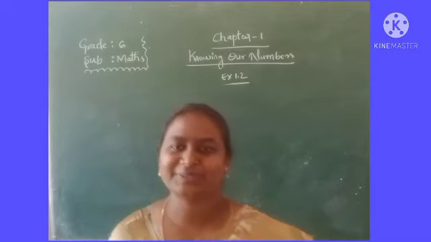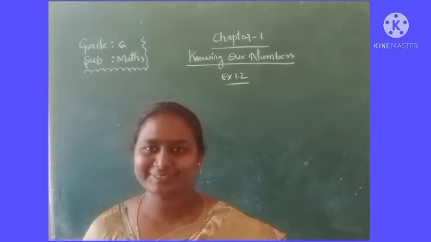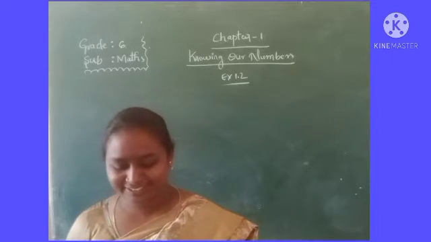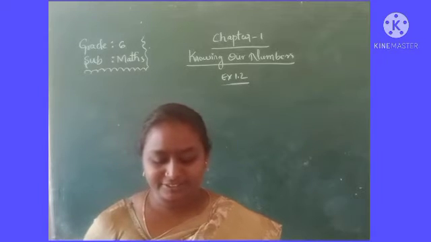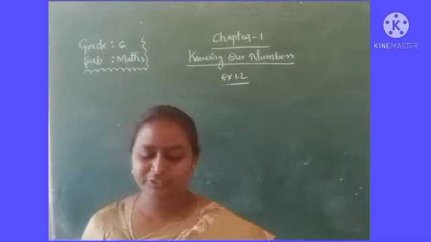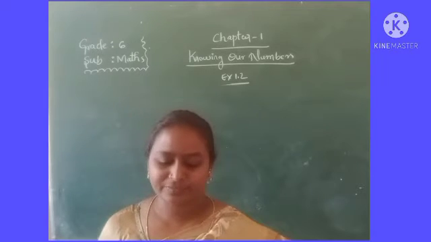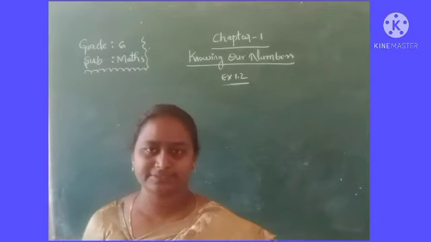So today also we are going to solve the remaining problems in the exercise 1.2. Okay, so come to the sixth question. A machine on an average manufactures 2825 screws a day. How many screws did it produce in the month of January 2006?